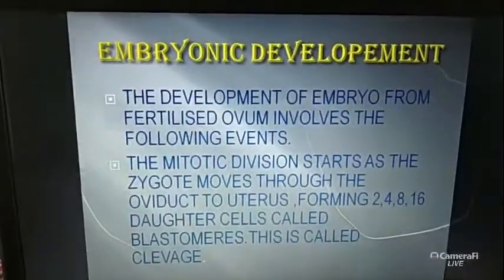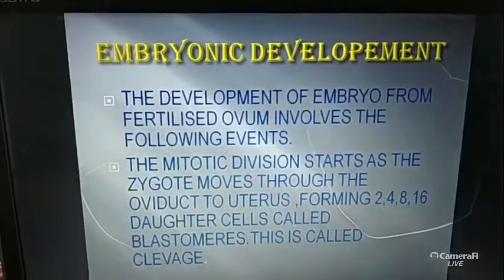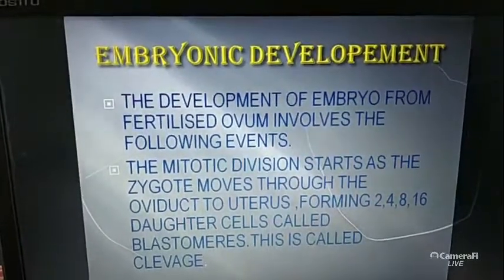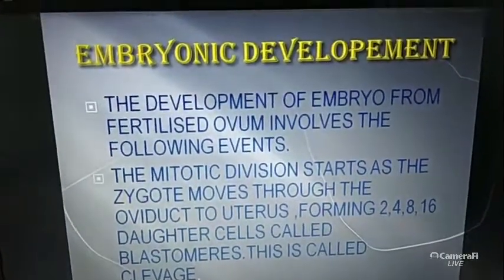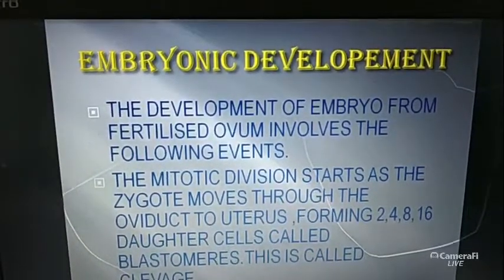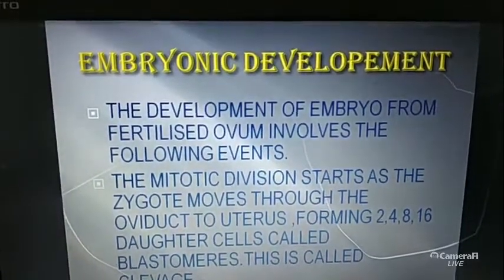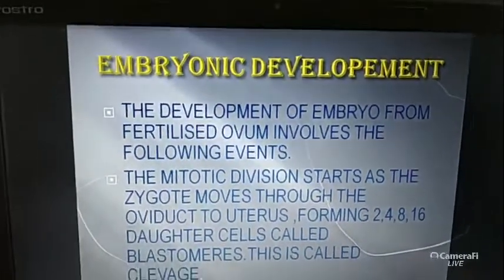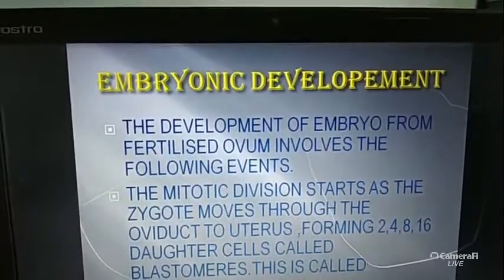Okay. So before starting the topic, we should know about the definition of the embryo. What is the meaning of the embryo? Embryo means the mass of cells. Actually, very good, Seema. Continue. Embryo means the mass of cells.